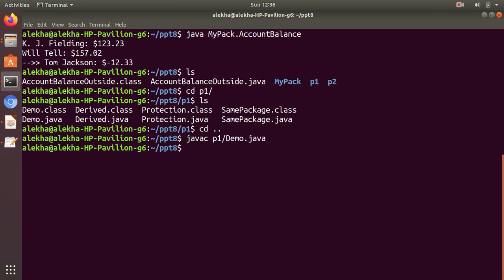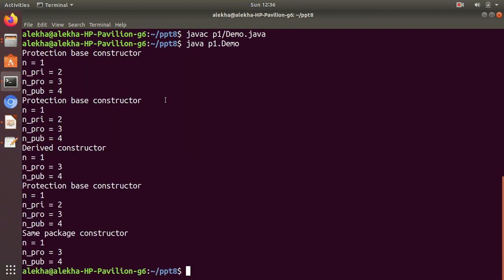It compiled successfully. Then you know how to run it: Java, the package name dot the class name. Because now this class is no more an independent class under the unnamed or default package. It is under the package P1. So let us run it. The outputs are very clear now.